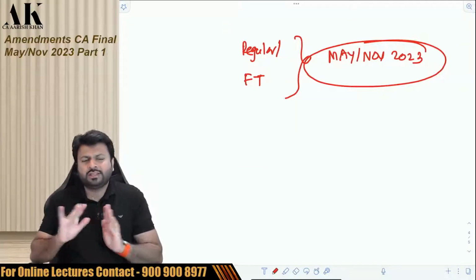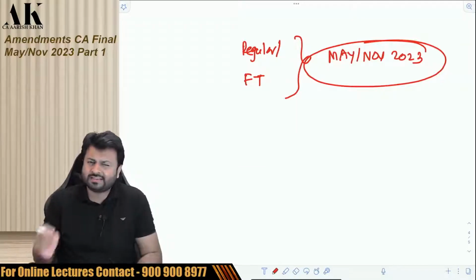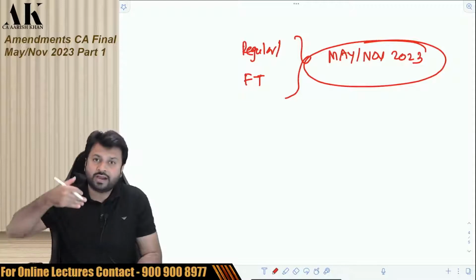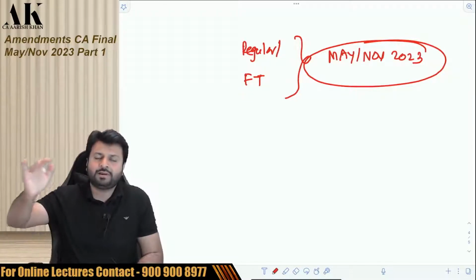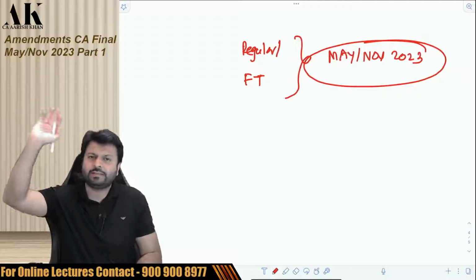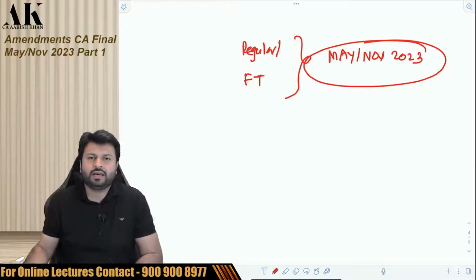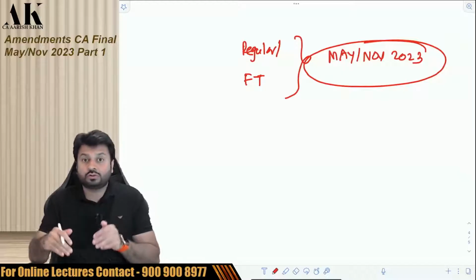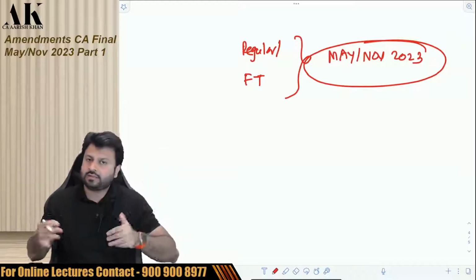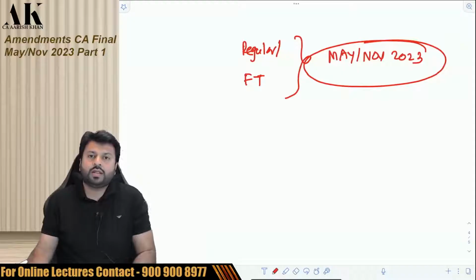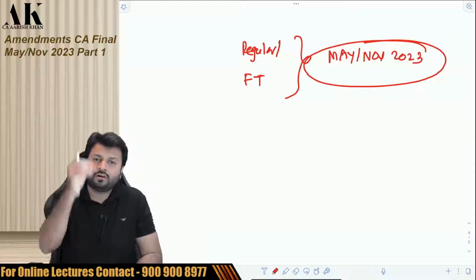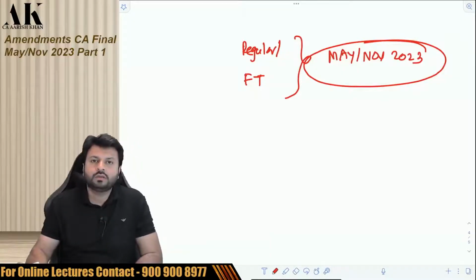We have done all these amendments in the class itself, don't worry, except 3-4 circulars which have very recently come after the batch was recorded. So that I will be doing separately. I'll be sending you all the lectures in your Google Drive itself. That's a matter of half an hour, not more than that. You're not supposed to see this amendment session of 8 to 10 hours. This amendment session will be of 8 to 10 hours. All of these are already covered in your respective batch.